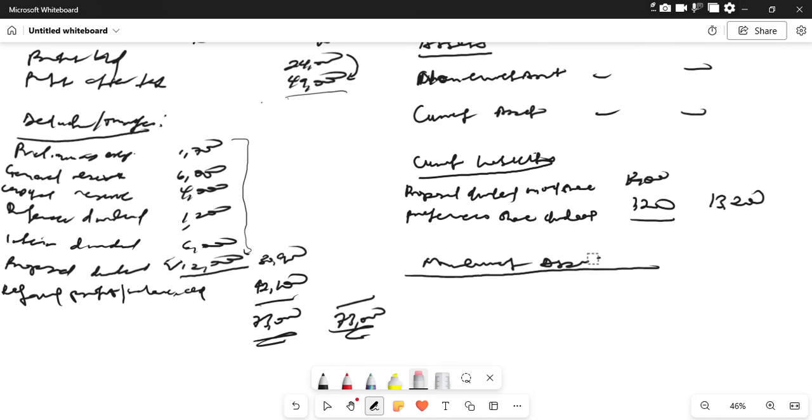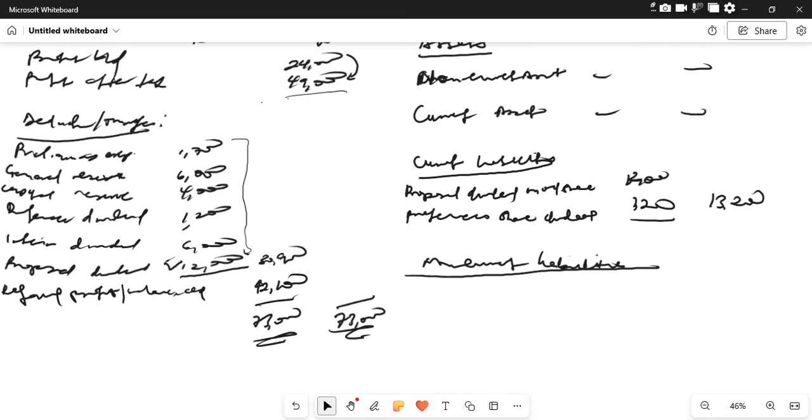This is non-current liabilities, not assets. So we have the non-current liabilities. Let's write that there. Liabilities. So the non-current liabilities, okay. Do we have any? Do we have any non-current liabilities?